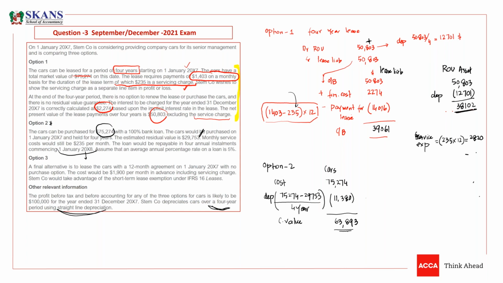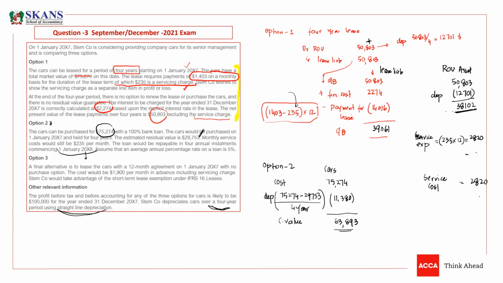Now again, I need to charge service expense in P&L. Service cost is still the same, and that is 235 into 12, and it will be 2,820. So it will be 2,820, guys.